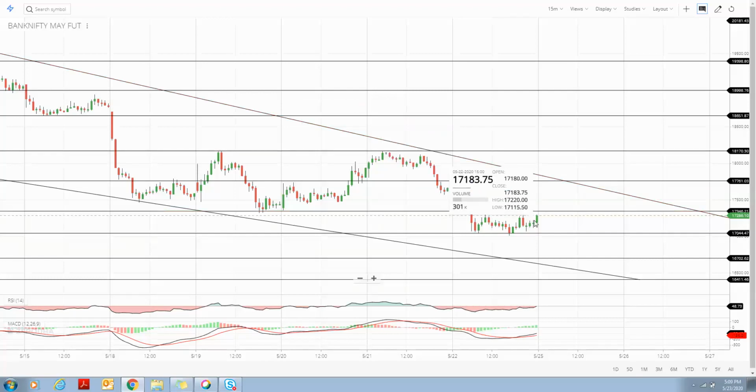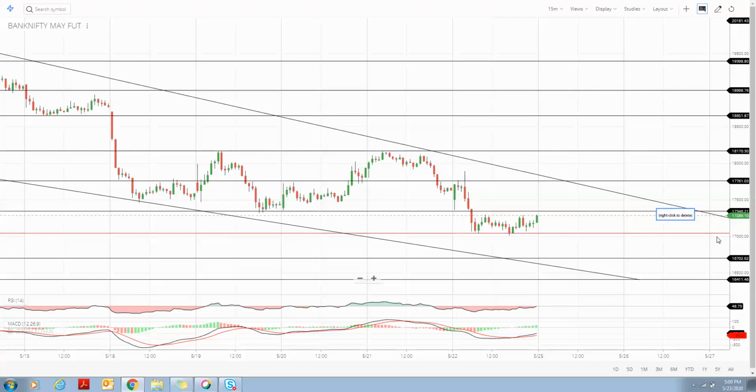So now here is the last close price, 17286. Our nearest support is this one, 17044. This is our nearest support, and this is our nearest resistance.